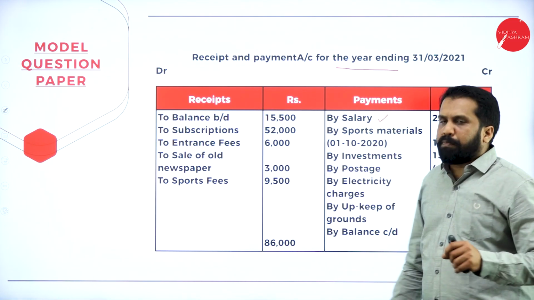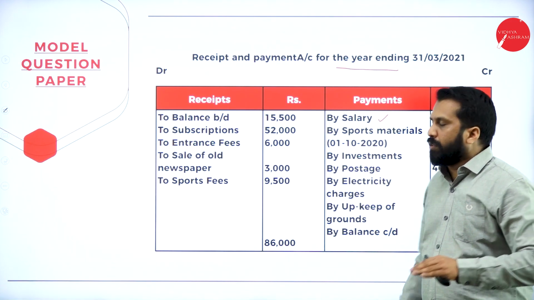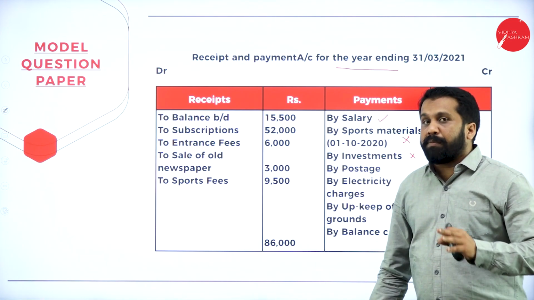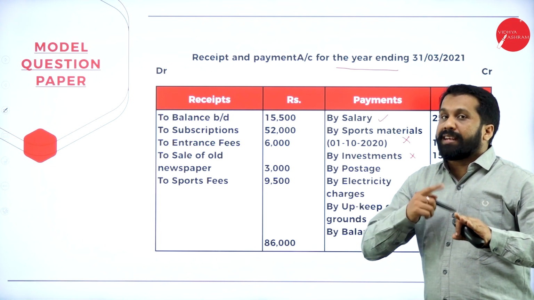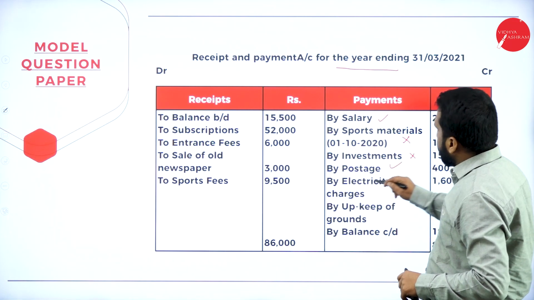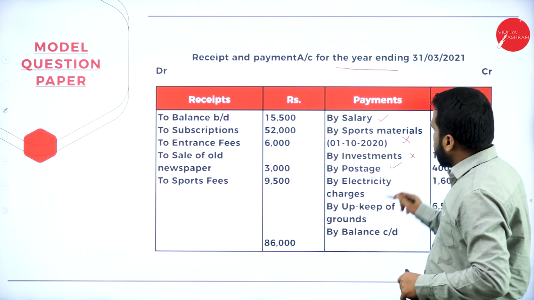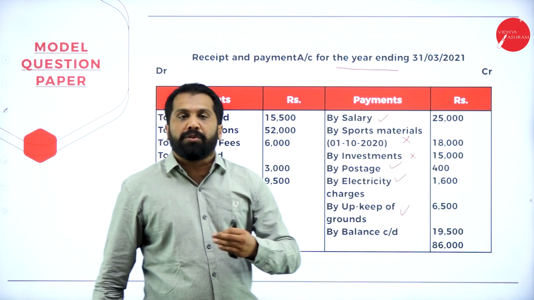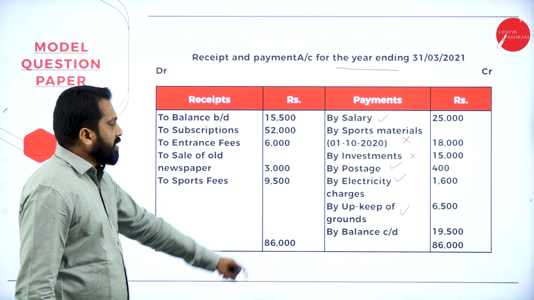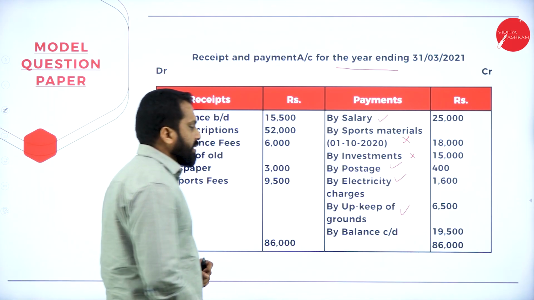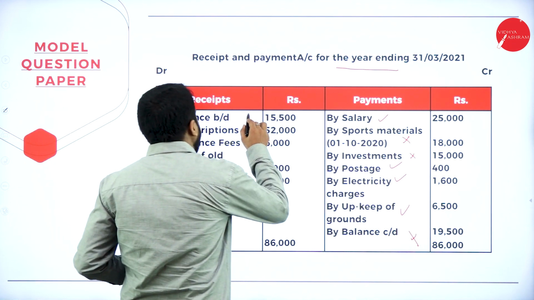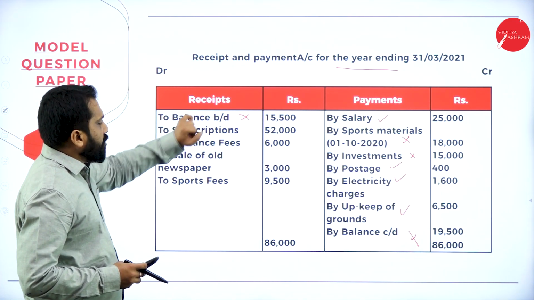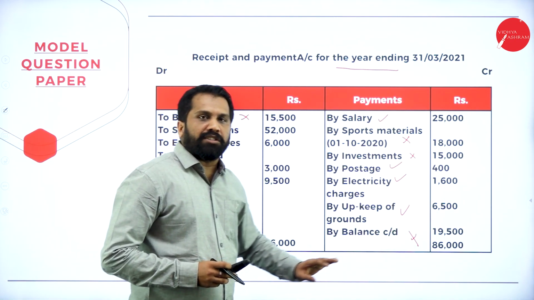Sports material, will you purchase sports material every month? No, don't consider. Investment, will you do investment every month? No, it is all non-recurring. Postage, yes. Electricity bill, you pay every month. Upkeep of ground, what is upkeep? Means cleaning, you do every week, every day. So these are called recurring. Balance carried down will not come. Balance brought down will not come. What does this mean? Opening cash balance, closing cash balance.